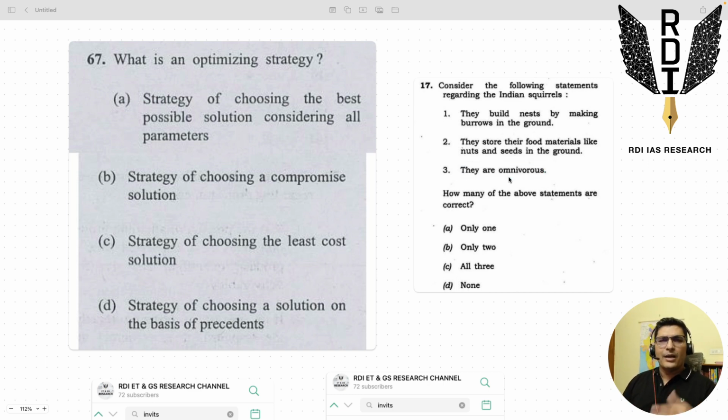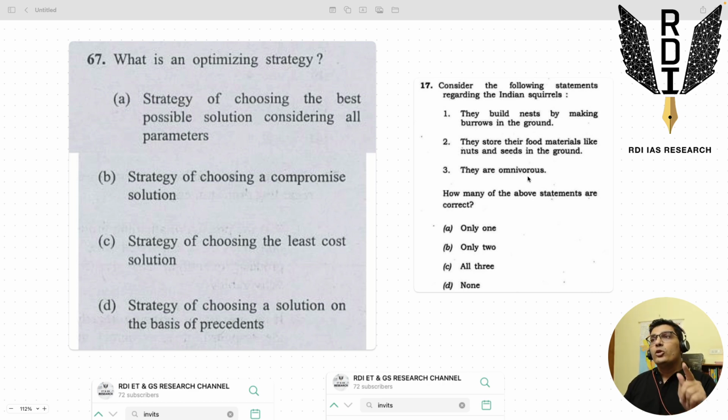So omnivorous, carnivore, omnivore, herbivore, these kind of concepts are given in the younger science books, general science books. So the third statement has a pretty high chance of being correct, because to say that they are not omnivorous requires deep knowledge, deep experience with squirrels. And squirrels, normally we see them, they'll just run away, right? The shy creature. So we will not have that very frequent observation of squirrels. If somebody has a squirrel as a pet or something, then that will be specialist knowledge, right?